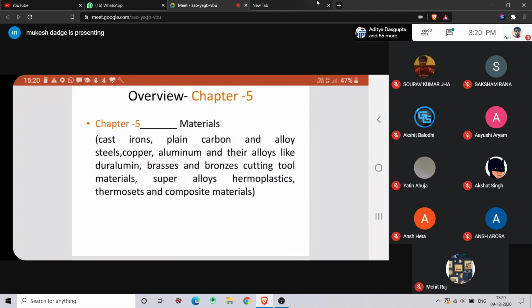After mixing, we get the strength, and only then is it possible to use that material. Even in the gold case, if it is in pure form, you cannot give it shapes; it will deform easily. So to have strength, we have to make alloys.